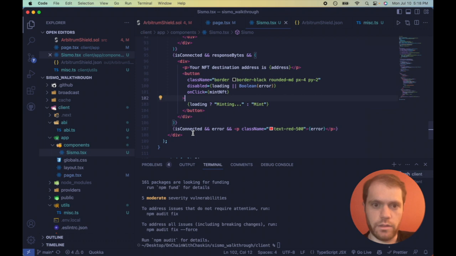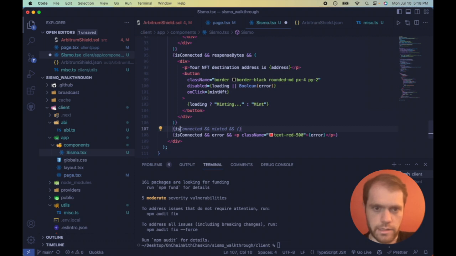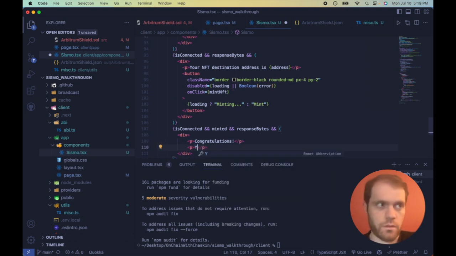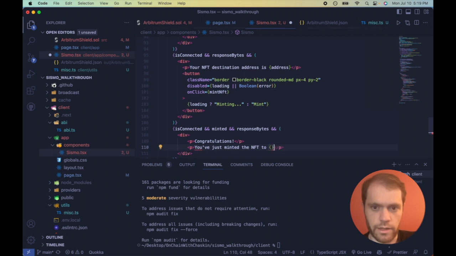Now that that's successful and it's set to true, our final conditional is, we want all of those, but we also want one last one, responseBytes. This is just to double check that everything's there. Let's make the final div. Congratulations. You've just minted the NFT to, and then let's get that address variable again.